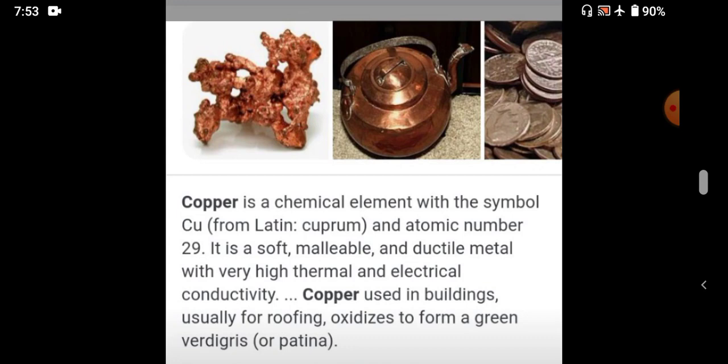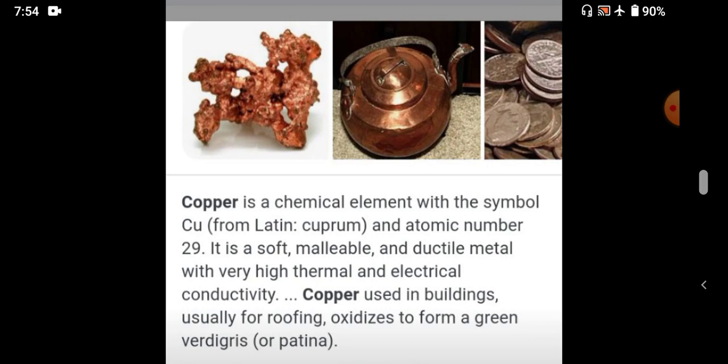Then next we learned about the third example, that is copper. Copper is a chemical element. Its symbol is Cu. What is the atomic number of copper? 29. It is a soft metal. Then we use this copper for many purposes. In which areas do we use copper, students? We use it to make varieties of electrical machines, wires, cables, etc. We use copper to prepare electrical things.